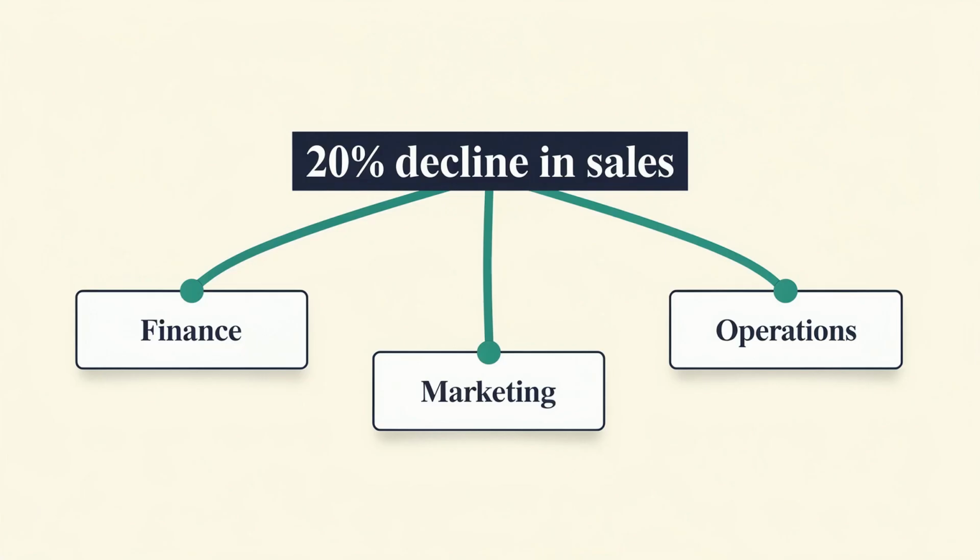A financial analyst would focus on revenue trends and cash flow. A marketing strategist would look at customer segments and competitor activity. An operations consultant would focus on inventory shortages and delivery delays. The same business problem can be interpreted completely differently, depending on the assigned role.